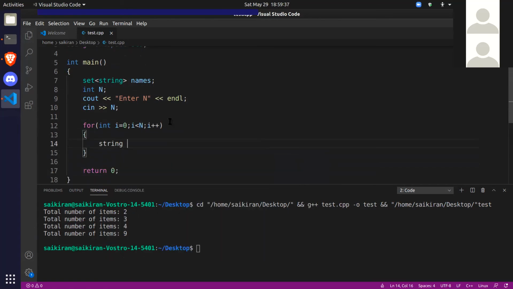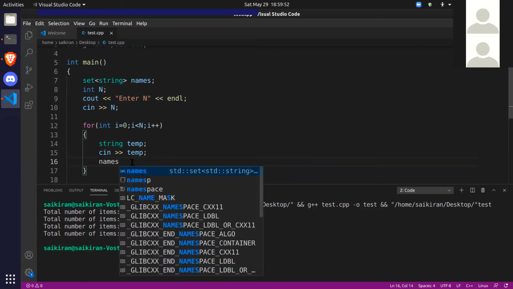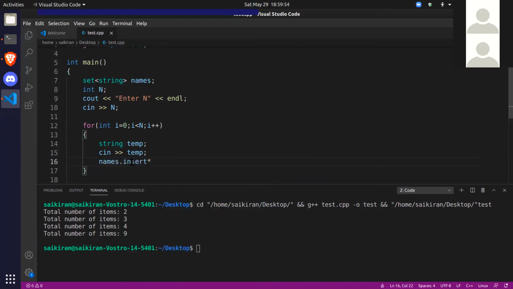We'll call this temp, cin in temp. I'm just taking input, guys, nothing else. And now we'll insert this temp into this set called names. The way we do that is names dot insert temp.